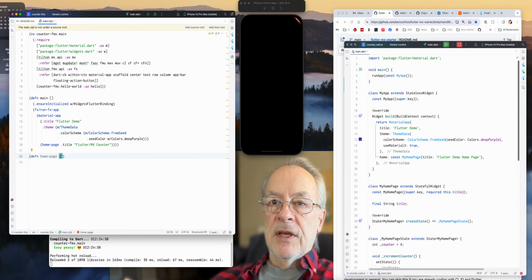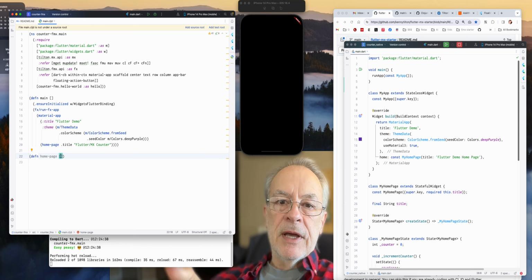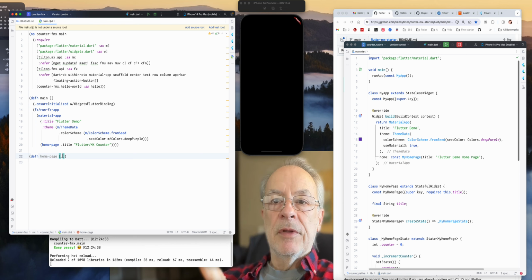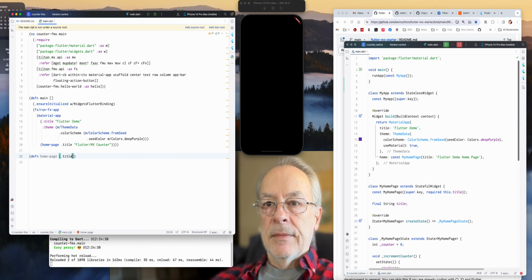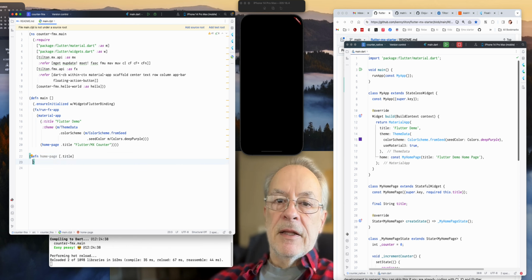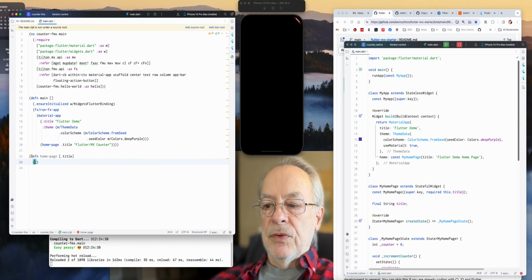And so in this case, only in the Material app and the scaffold and maybe one other place did I mess around with the syntax, because again, I really want things to work the way they normally work in the original Dart version.